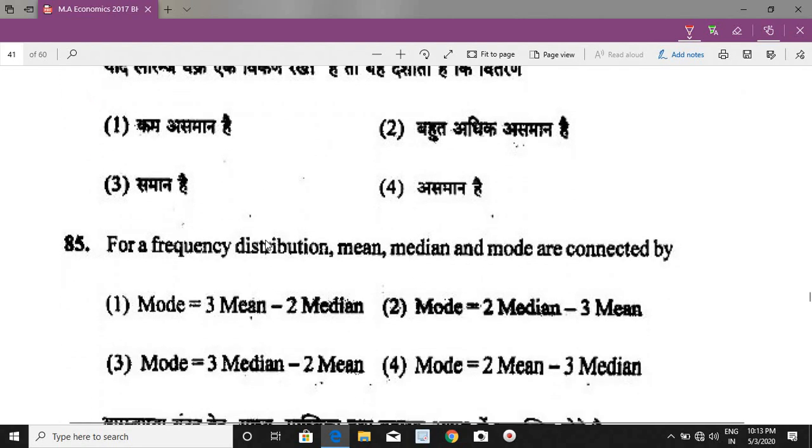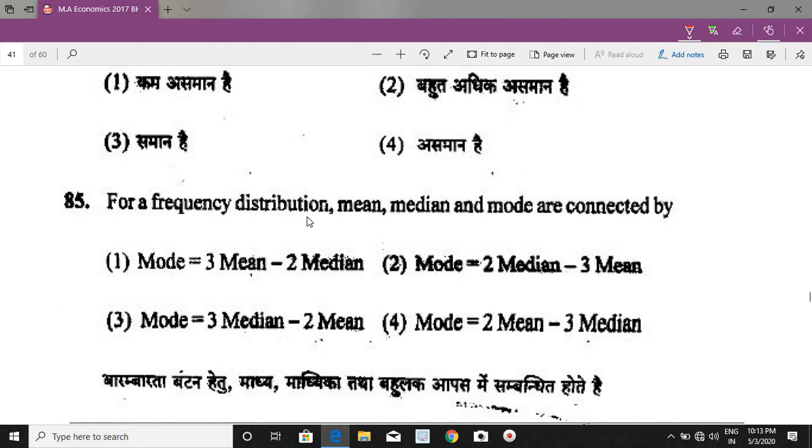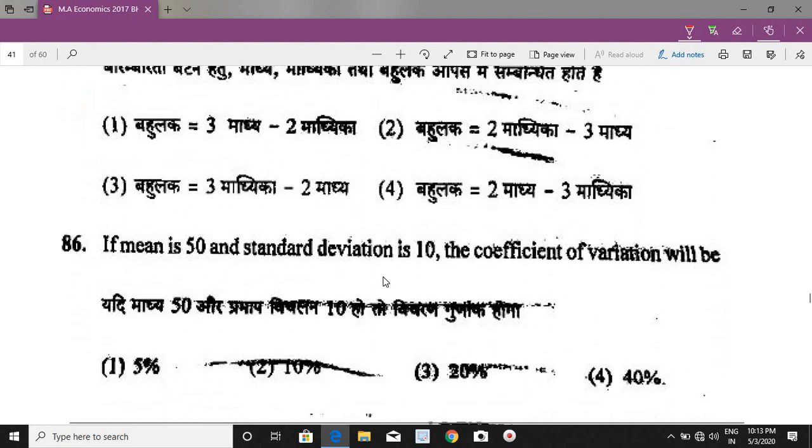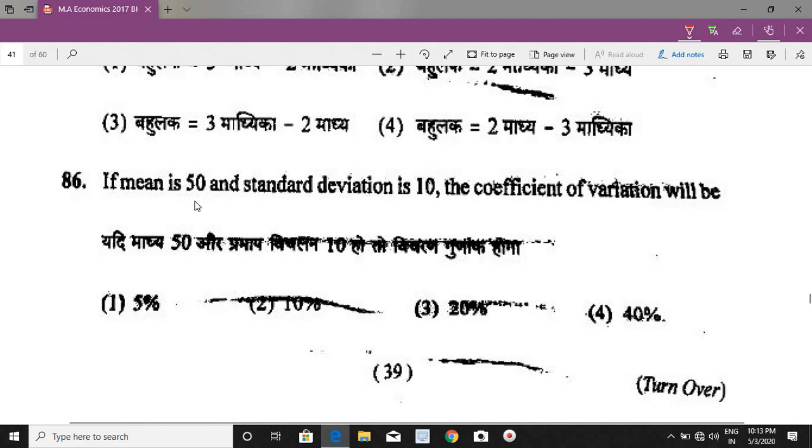Now next question, question number 85. For a frequency distribution, mean, median and mode are connected by. We had already discussed this question in the first question of the day, and we know that mode equals to 3 median minus 2 mean. So correct option will be third. Now question number 86. If mean is 50 and standard deviation is 10, what will be the coefficient of variation?